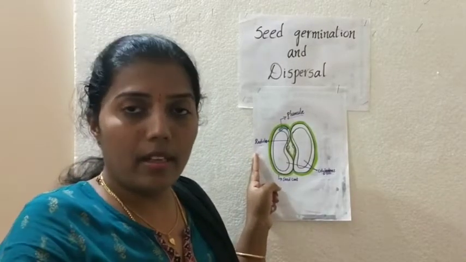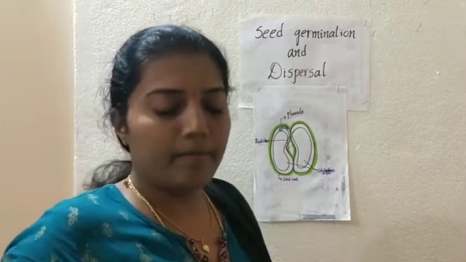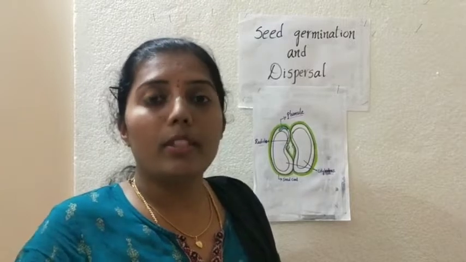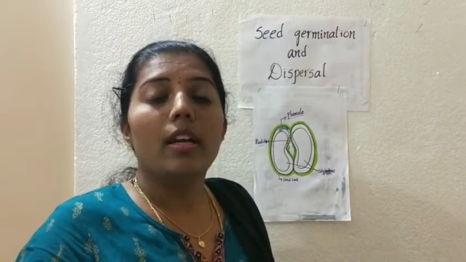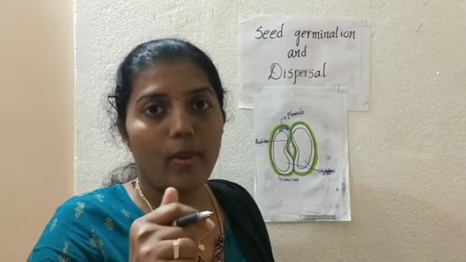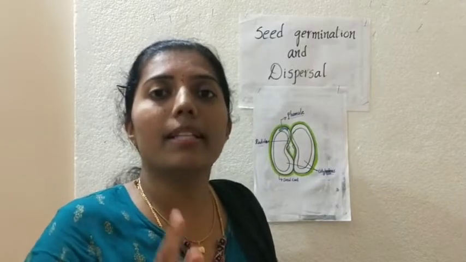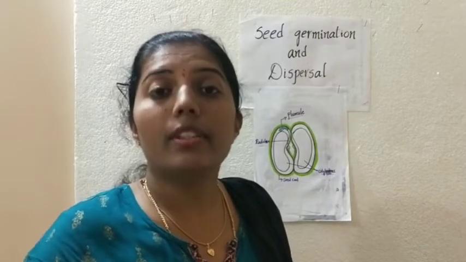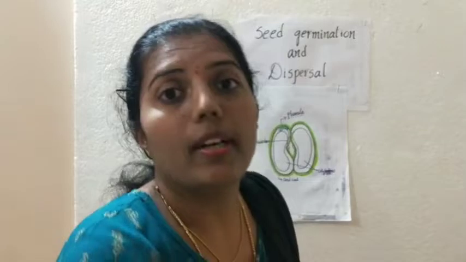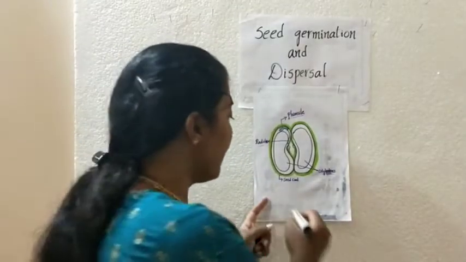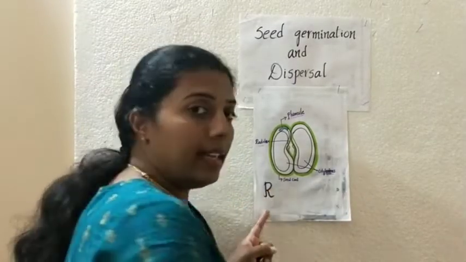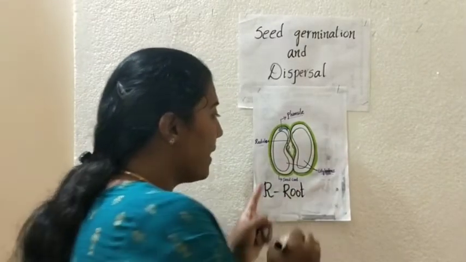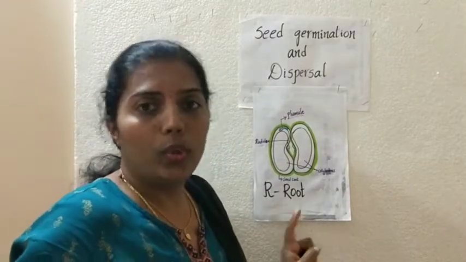When your mother makes sprouts at home, you would have seen that in those sprouts, the white color thing which comes out first is nothing but the radicle. That radicle develops into what? Root. So make a hint: R for radicle develops into what? Root. Radicle develops into root.